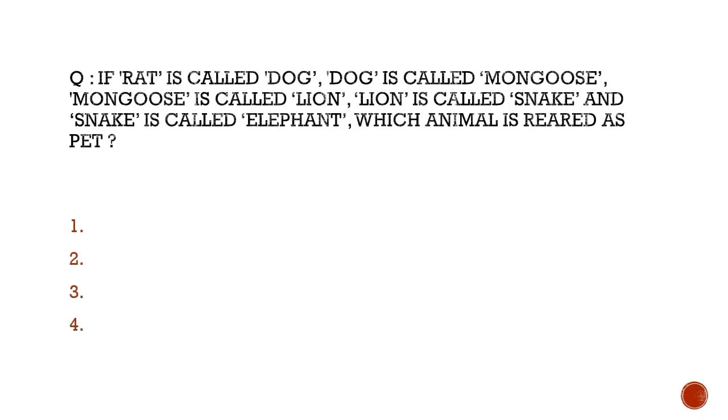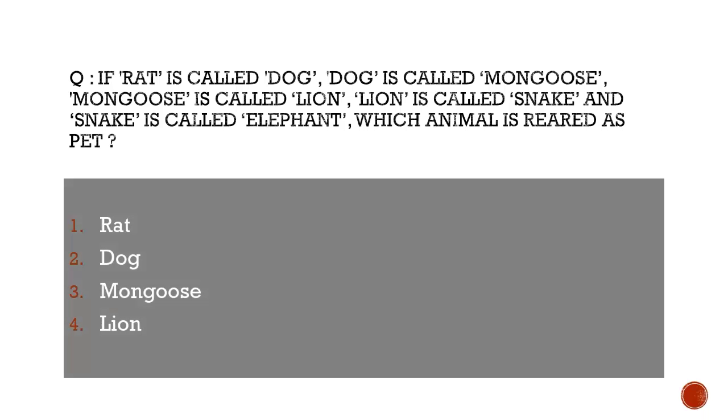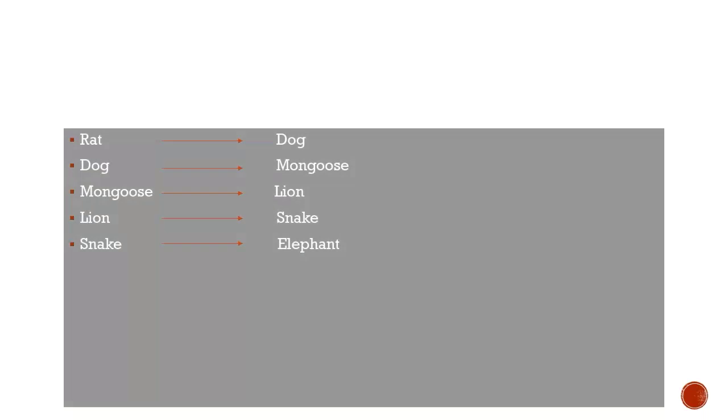If a rat is called a dog, a dog is called a mongoose, a mongoose is called a lion, a lion is called a snake, and a snake is called an elephant, which animal is reared as a pet? Here are your options: rat, dog, mongoose, and lion. Please read the question again and try to guess the answer. The given analogy in the question is such that rat is called a dog, dog is called a mongoose, mongoose is called a lion, lion is called a snake, and snake is called an elephant. So which among these animals can be called or reared as a pet?